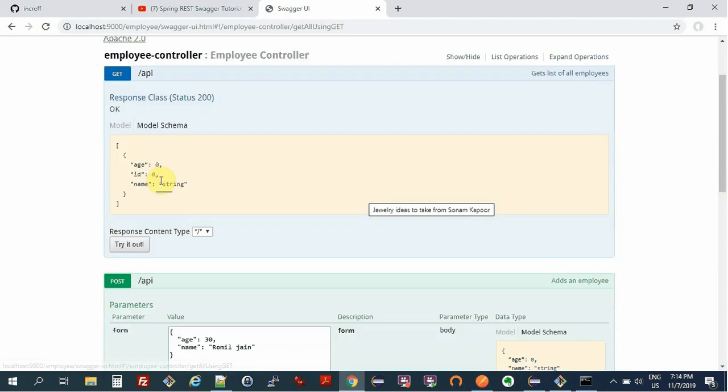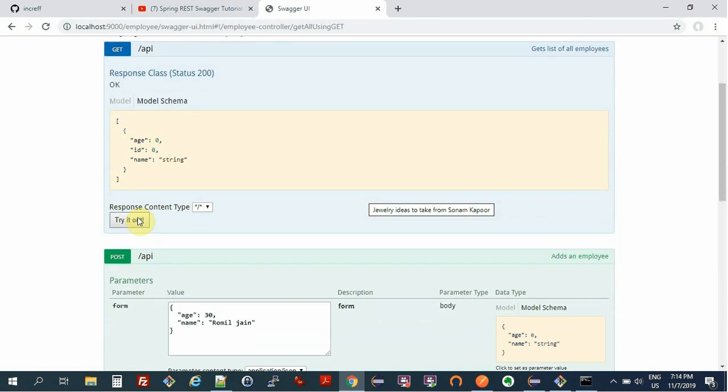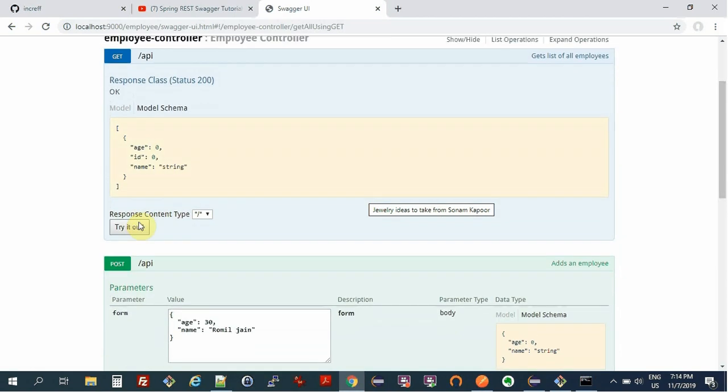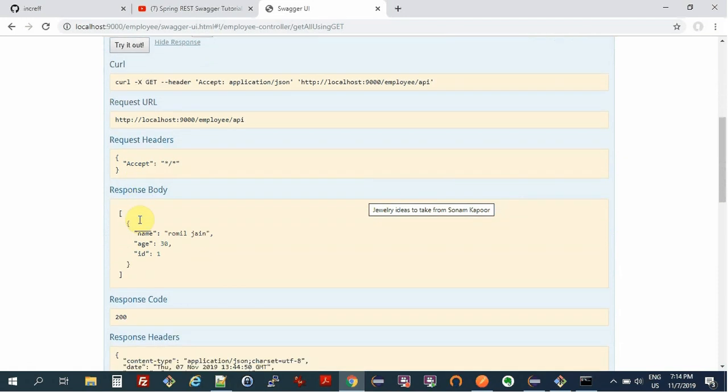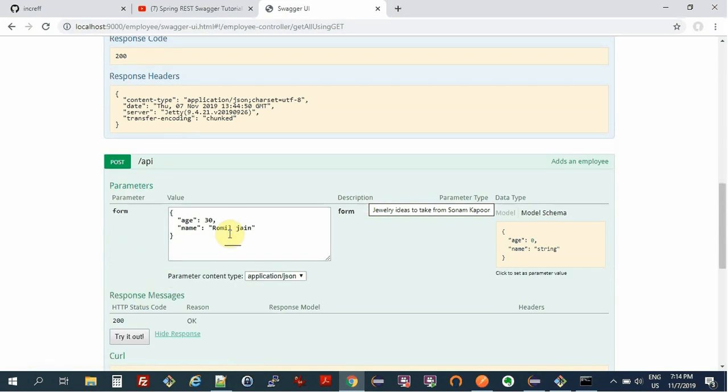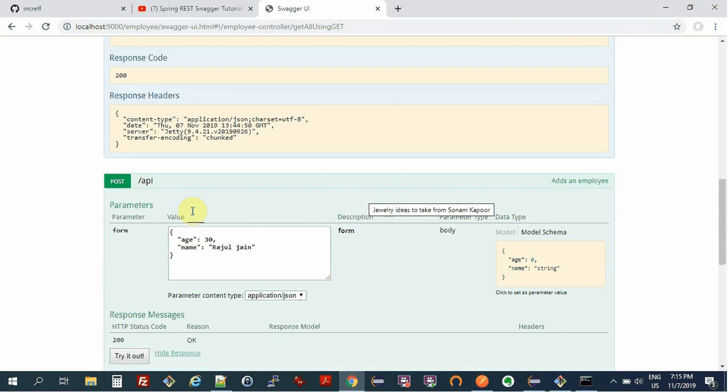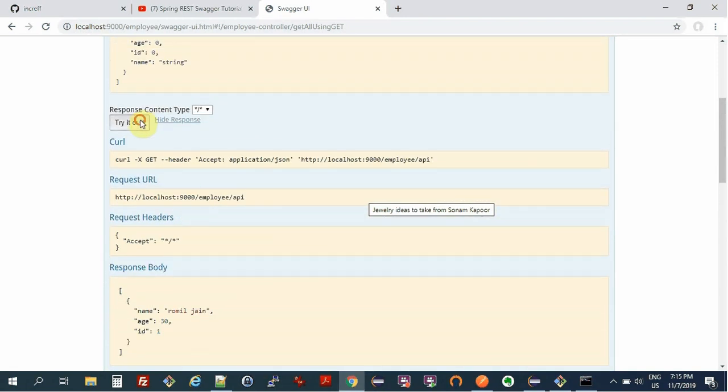And now if I just want to get everything, I get an array of employees. Let's post another one. Let's say Rajul Jain. Try it out. Then try this one out.